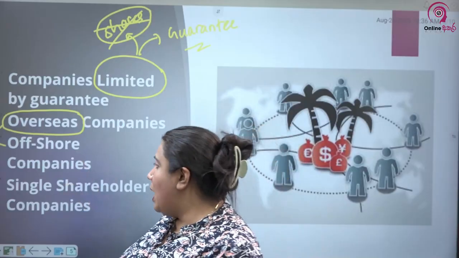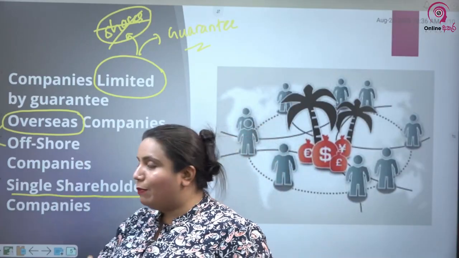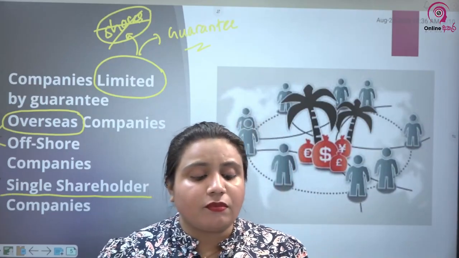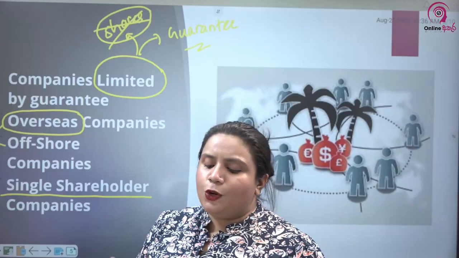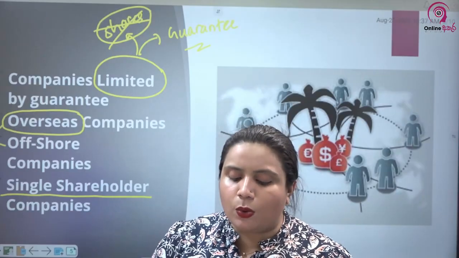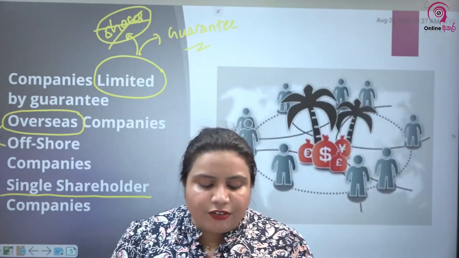That's an offshore company. Moving on to single shareholder companies. About single shareholder companies, we have also discussed under the first unit's revision. The original bill presented to Parliament contained a provision to the effect that a company may have a single shareholder where such single shareholder is a body corporate or the secretary to the treasury.